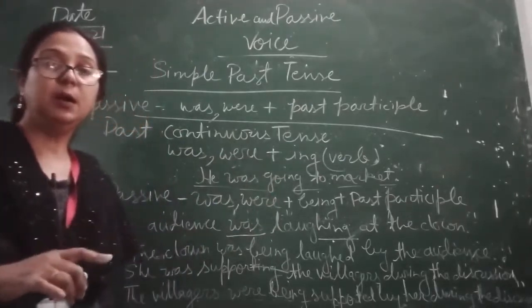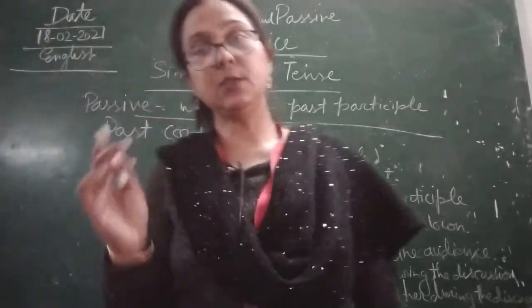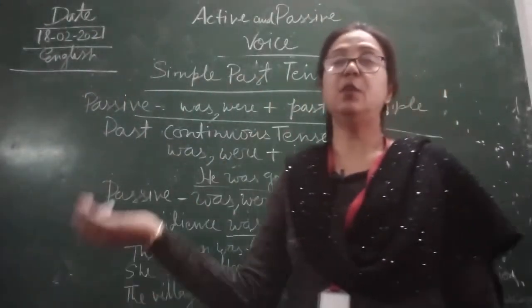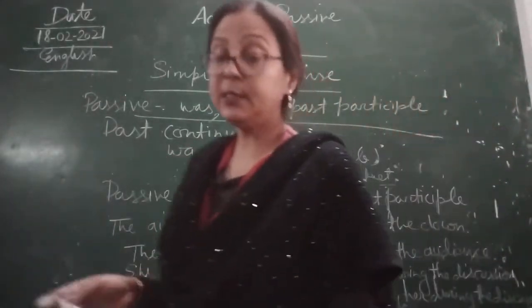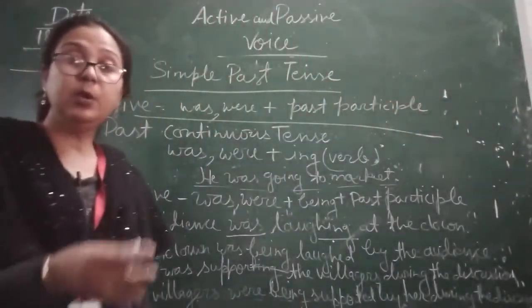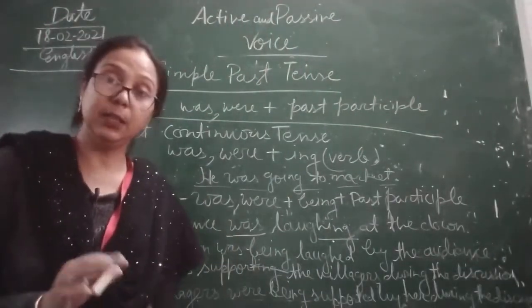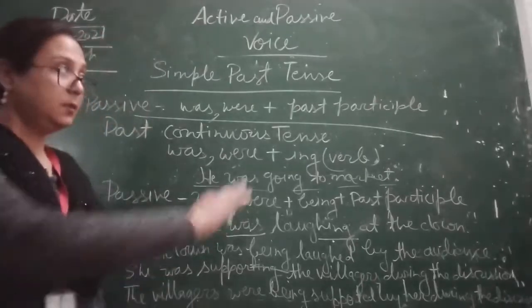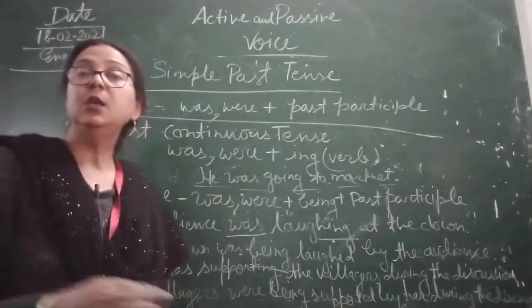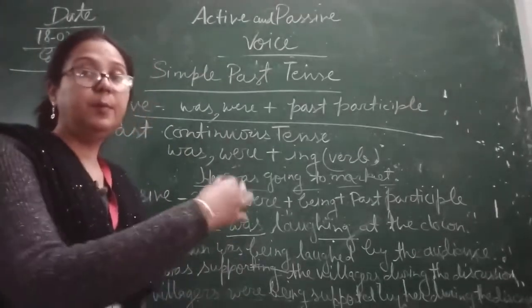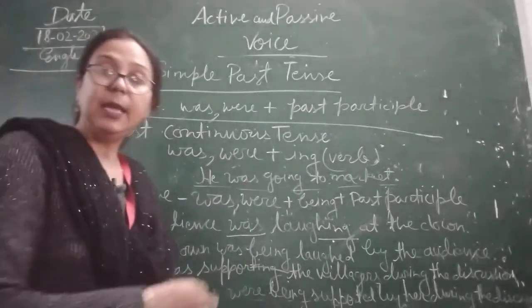So be very cautious about this, because if you understood what is past tense and what is present tense, it is quite simple for you. If you are not able to differentiate between the past and present tense, the problem will be there. So children, before solving these exercises, you should go through the rule of the past and the present tense, then you will be able to solve this exercise.